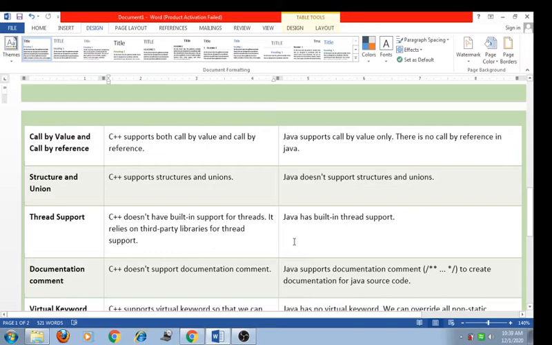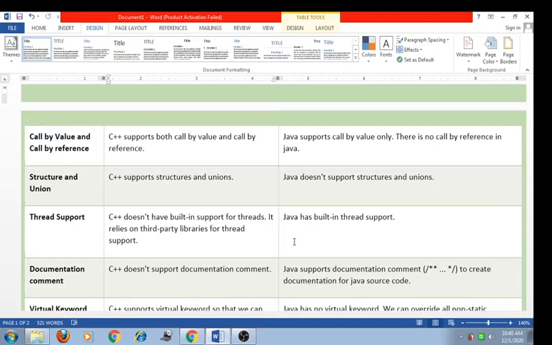Now the next one is call by value and call by reference. C++ supports both call by value and call by reference, because C++ supports the pointer concept. Java does not; Java supports only call by value. There is no call by reference in Java, because Java is restricted from the pointer concept.